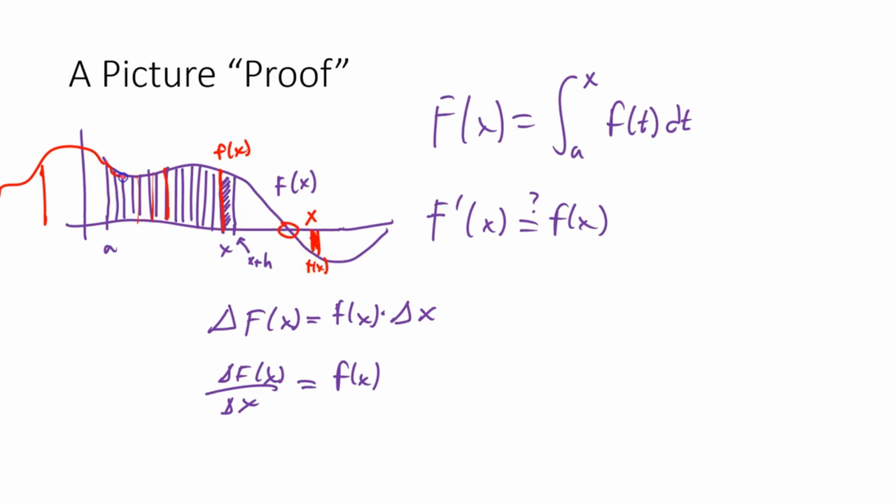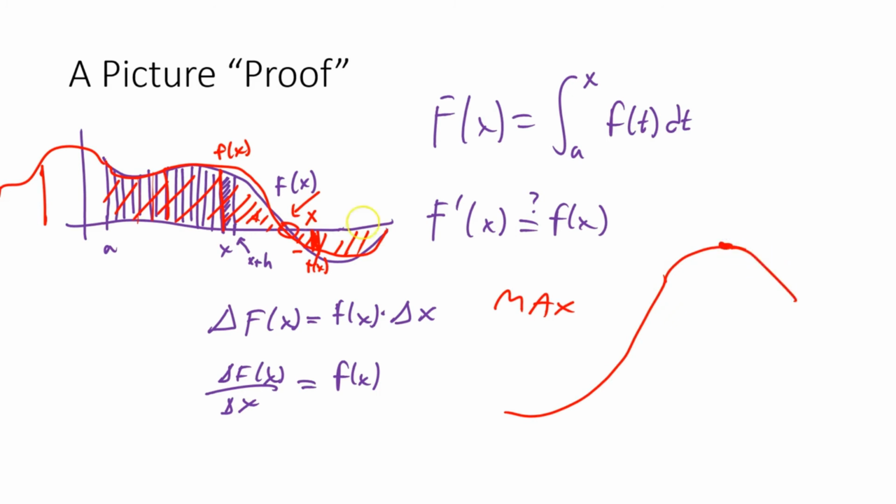And it kind of makes sense, especially when I think about this point, because if this guy right here is the derivative of the accumulation function, that means that right here it changes from positive to negative, which means that that should be a maximum of the accumulation function. Well, let's think about it. This entire time you've been adding positive area, and then all of a sudden you start taking area away. So yeah, you're going to have an increasing function up until that point, and then at that point you're going to hit a maximum because you're going to start taking area away.